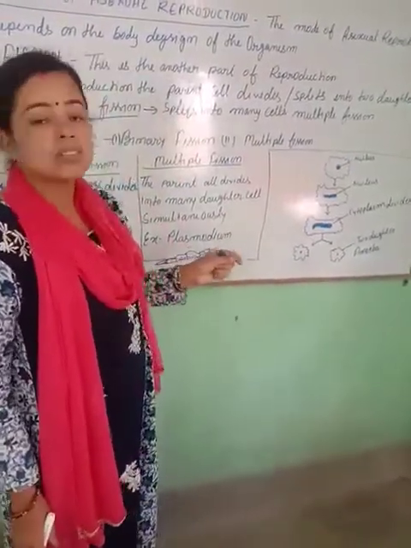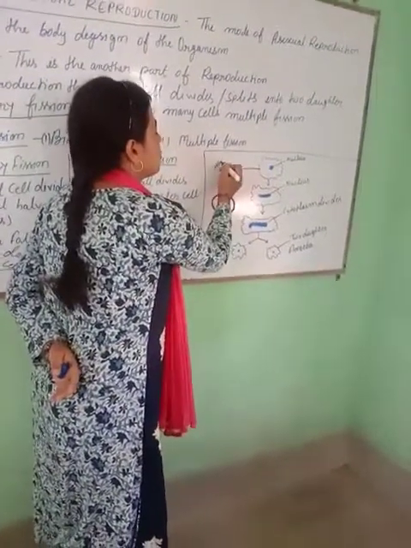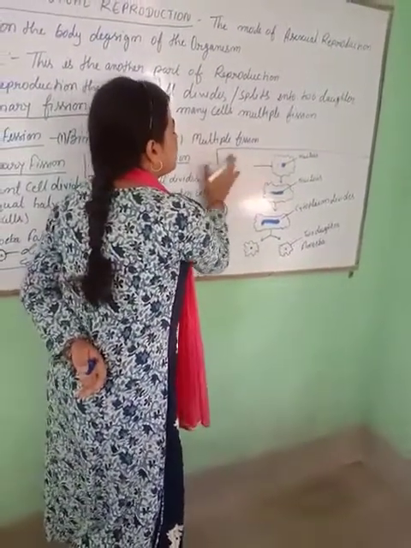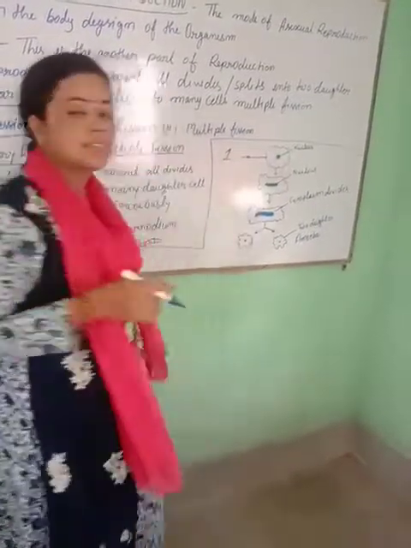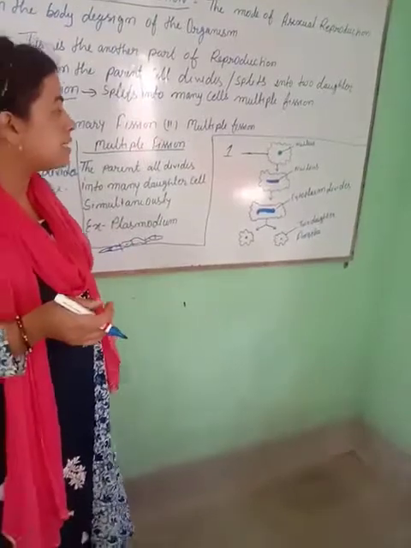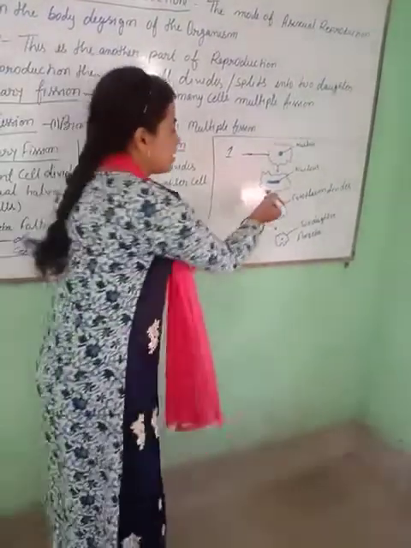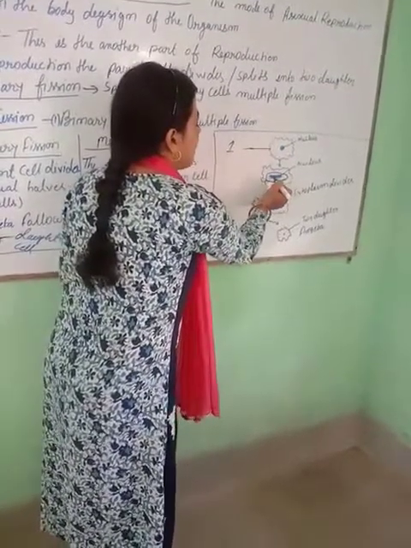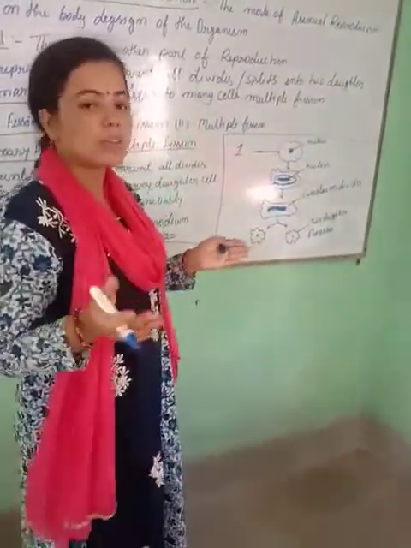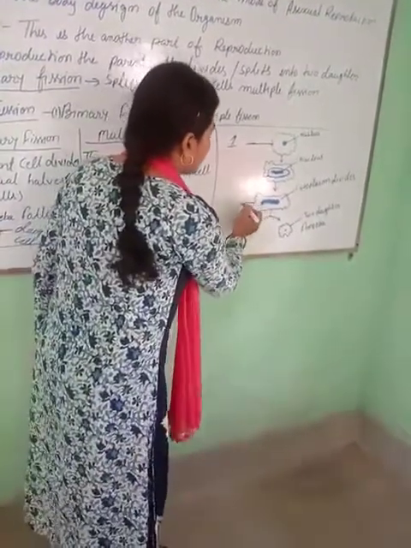Let's see how asexual reproduction happens in amoeba. This is an amoeba, a single cell. When reproduction is happening, the amoeba stretches, and its nucleus also stretches, as you can see in figure 3.